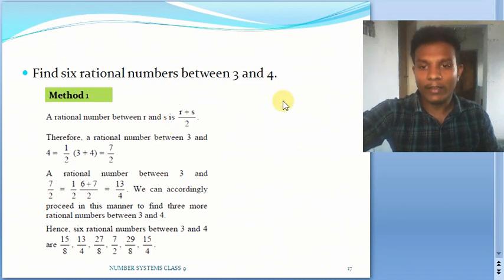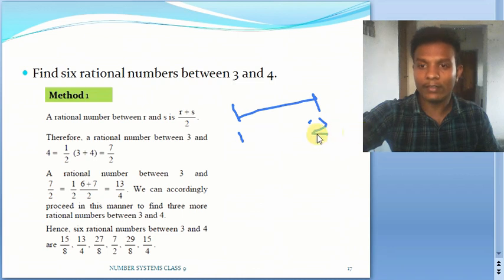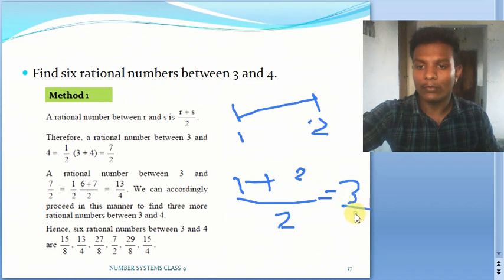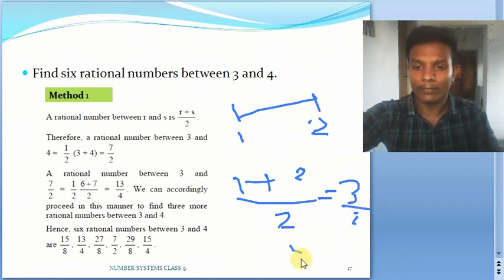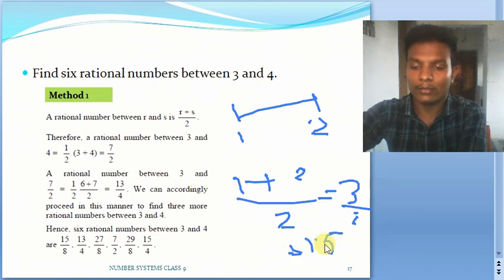We very well know that if you take two numbers, let us say 1 and 2, what is the meaning of average? Sum of these two numbers by the number of numbers. How many numbers are here in this case? There are two numbers. So the average is going to be 1 plus 2 by 2. What is 1 plus 2? That is 3 by 2, which is 1.5.